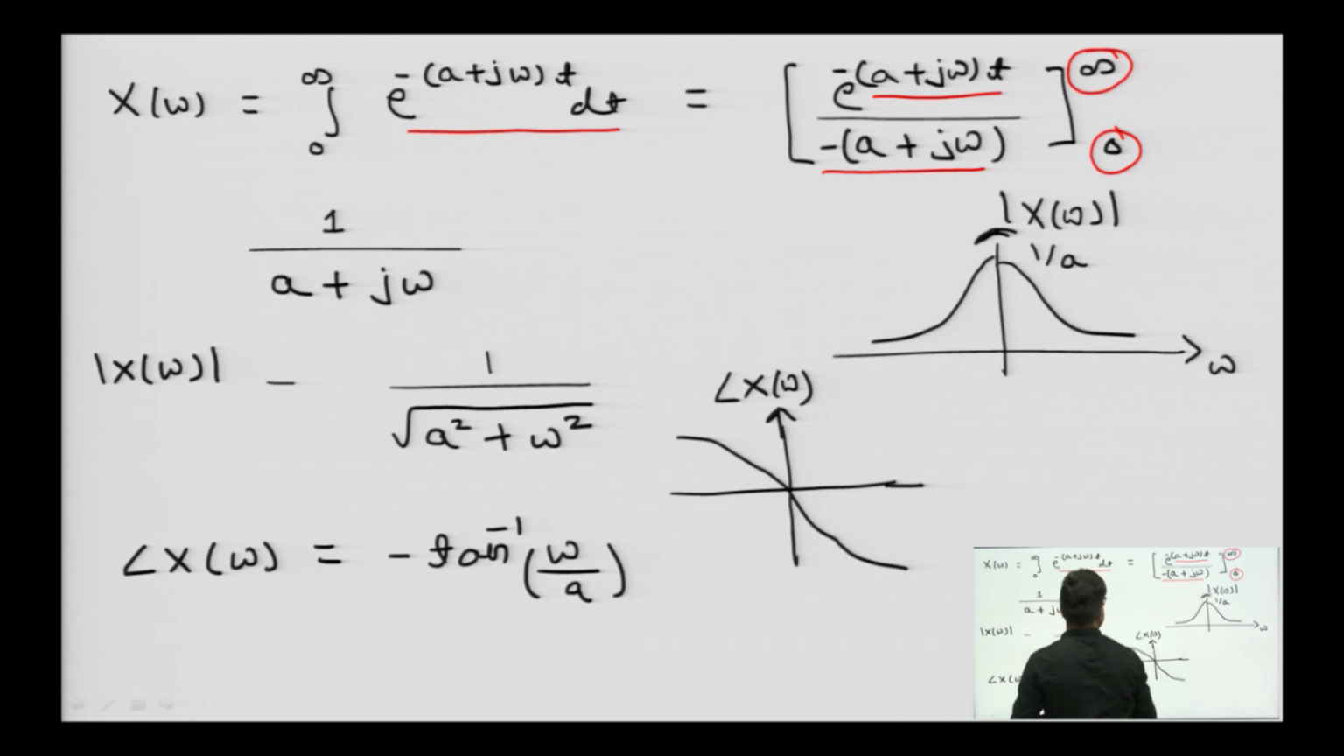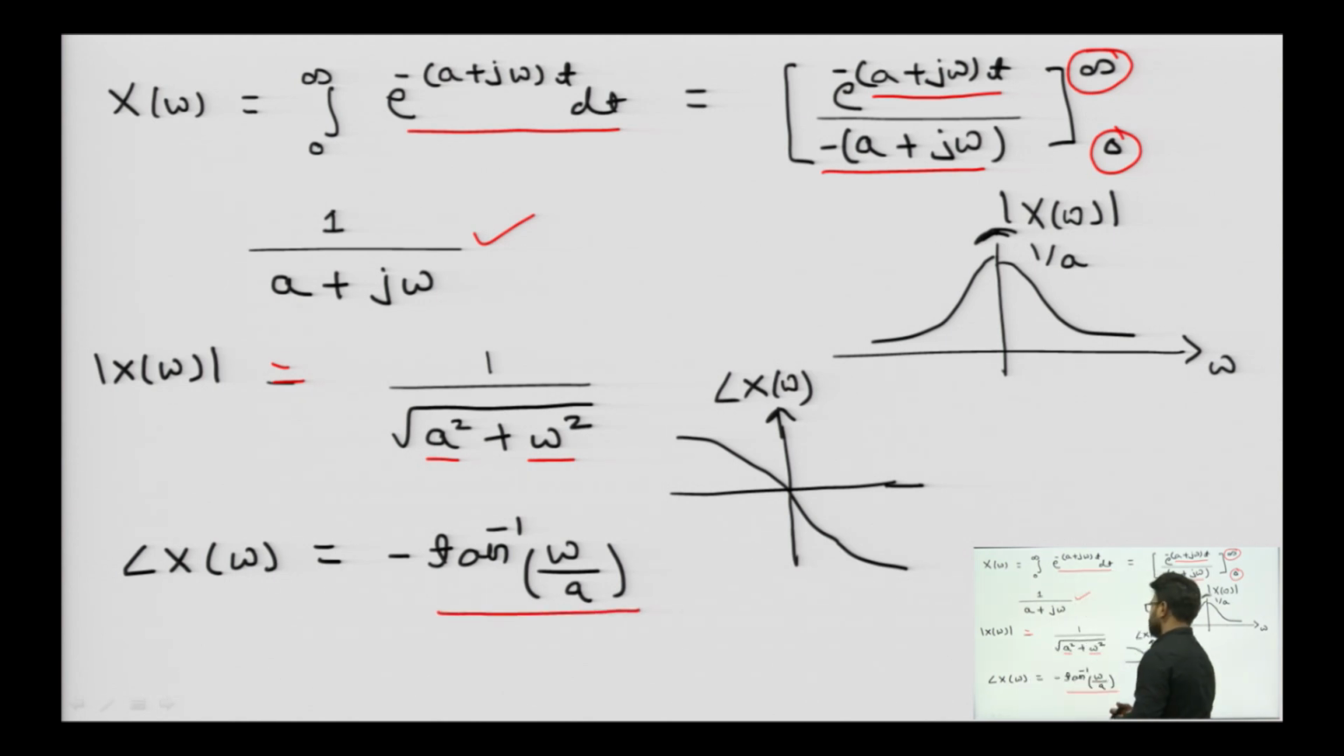So, when we evaluate it, e to the power minus infinity will be 0, then e to the power 0 will be 1. So, we will come up with 1 upon a plus j omega. Again, if I find its magnitude, it will be equal to 1 upon under root of real part square plus imaginary part square, 1 upon under root a square plus omega square, and the angle of x of omega will be minus tan inverse omega by a, that is tan inverse imaginary part by real part, but the complex value is in the denominator.